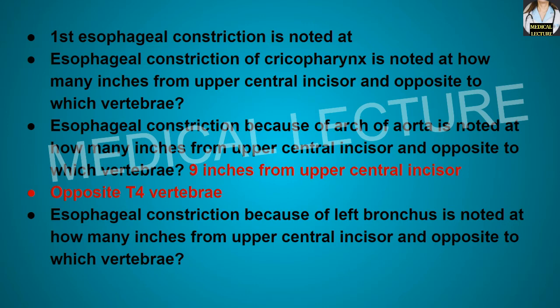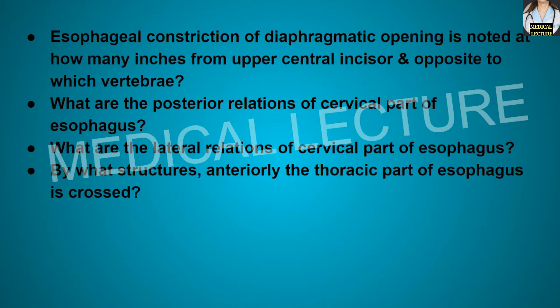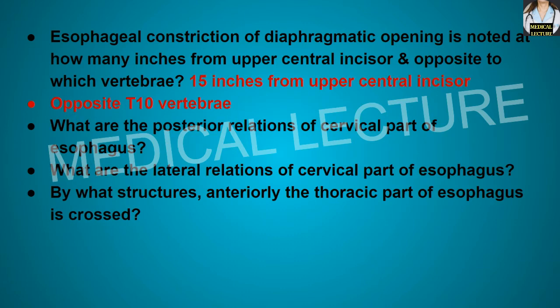Esophageal constriction because of the left bronchus is noted at how many inches from the upper central incisors and opposite to which vertebral level? It is noted at 11 inches from the upper central incisors and opposite to T6 vertebral level. Esophageal constriction of the diaphragmatic opening is noted at how many inches from the upper central incisors and opposite to which vertebral level? It is noted at 15 inches from the upper central incisors, and opposite to T10 vertebral level.